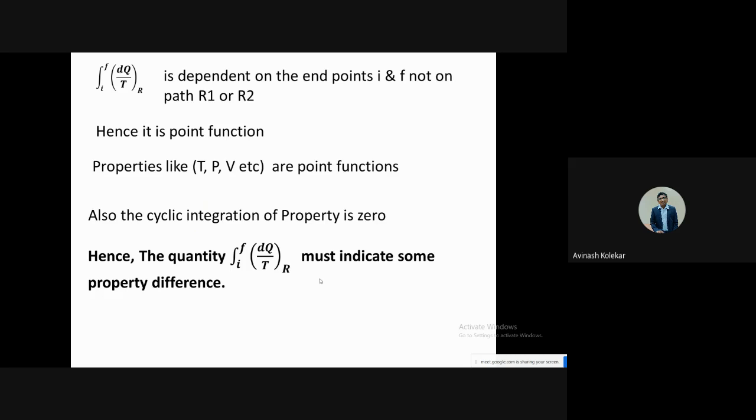Dq by t must indicate some property difference which is not known to us. So let us call that property entropy, and this is denoted by S. The simple definition of the property entropy is the integration of dq by t, that is nothing but the change in entropy. So it is not defined in words, but in terms of a mathematical expression.